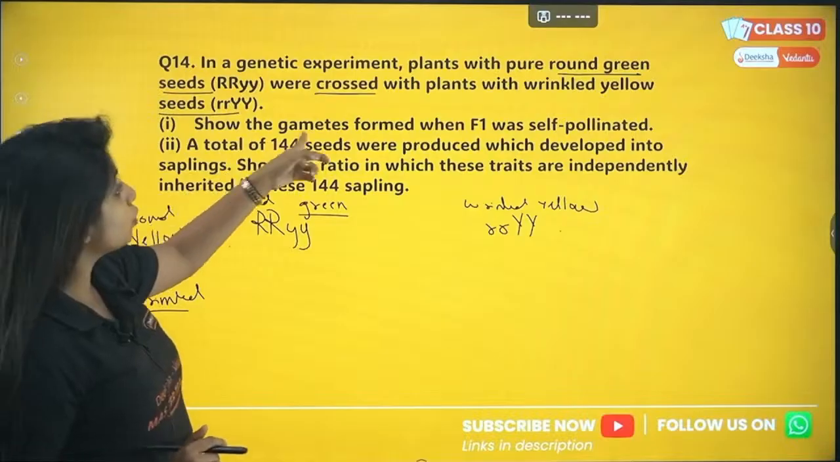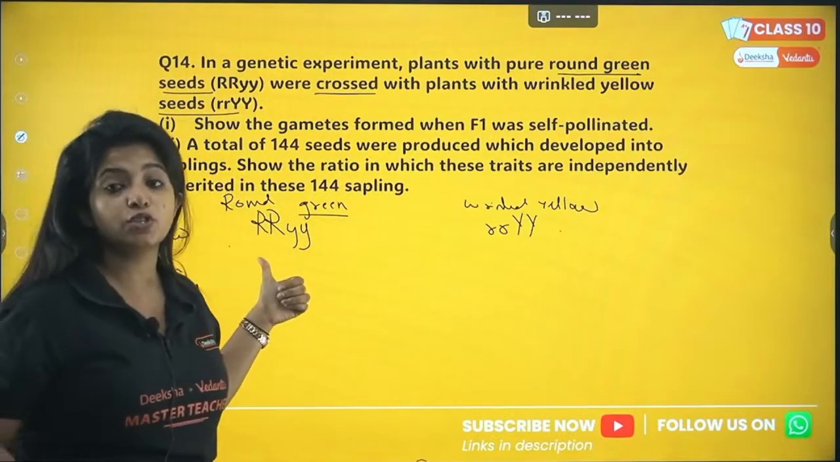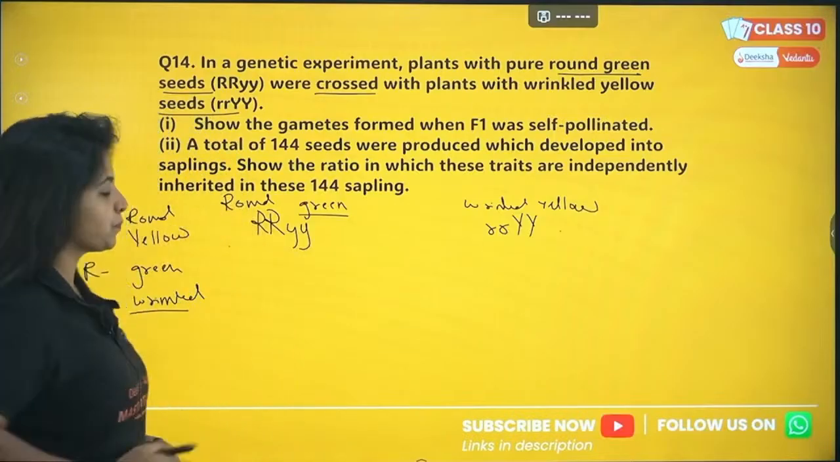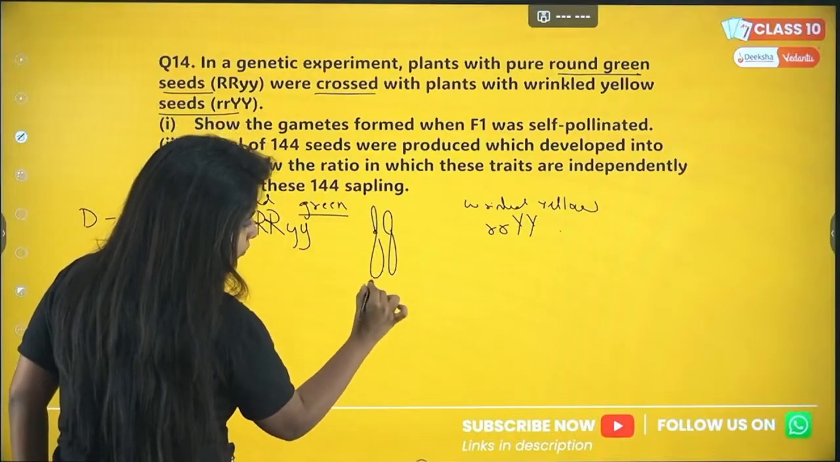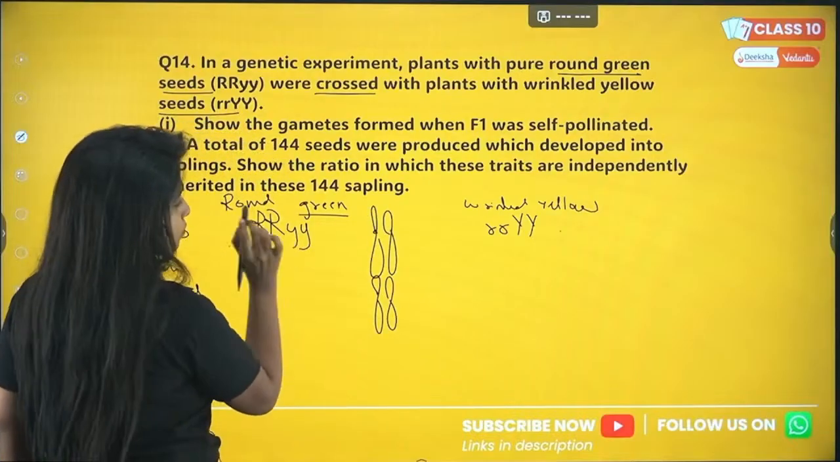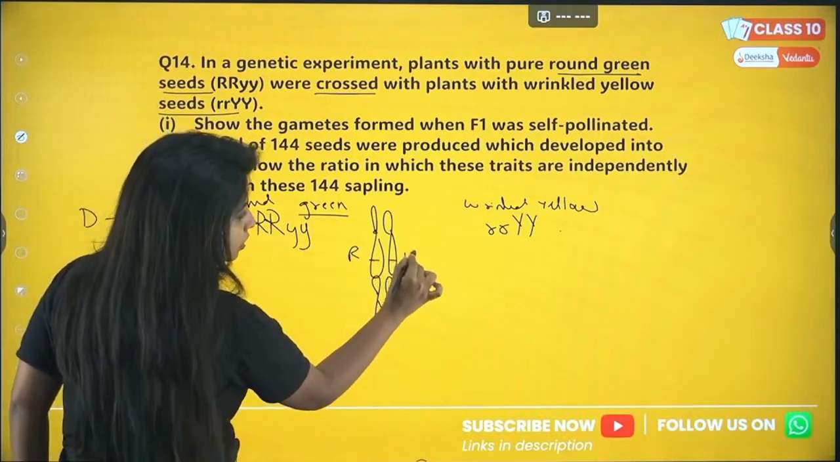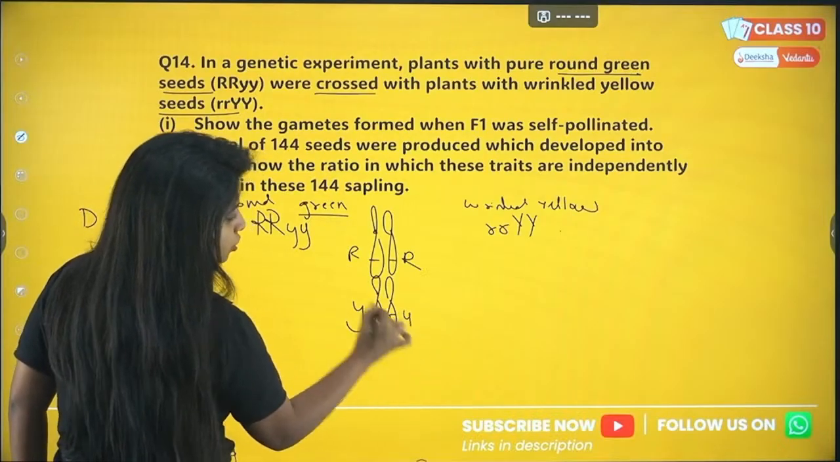Now it is said to show the gametes formed when F1 was pollinated. So you have to tell the gametes which are there in the F1 generation. How do you need to find the gametes? Do you have any idea? So always picturize it in this form. Almost 4 chromosomes. In 2 you write capital R. Here also it is capital R. So here also you put capital R. Here it is small y. And here also it is small y.